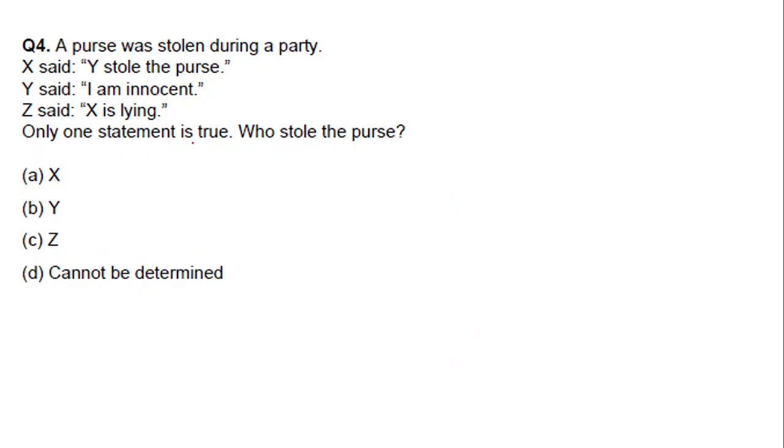A purse was stolen during a party. X, Y, Z. So who stole the purse? We'll assume that X is the thief. X says Y stole the purse. So this is false. Y said I am innocent. This is true. Z says X is lying. So Z and X are contradicting each other. If this is false, this is true. If this is true, this is false. So since that is false, this is going to be true.